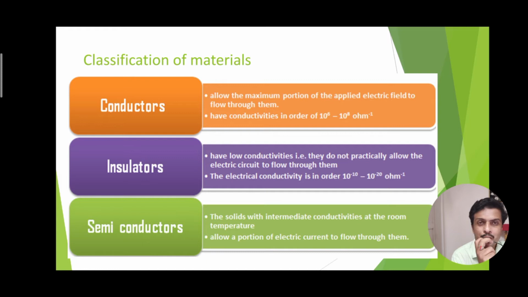That is why it shows moderate conductivity. The conductivity of semiconductors is between that of the conductor and the insulator. At room temperature, a few electrons are free and they move in the conduction band. That is why a little amount of conductivity is exhibited by the semiconductor at room temperature.